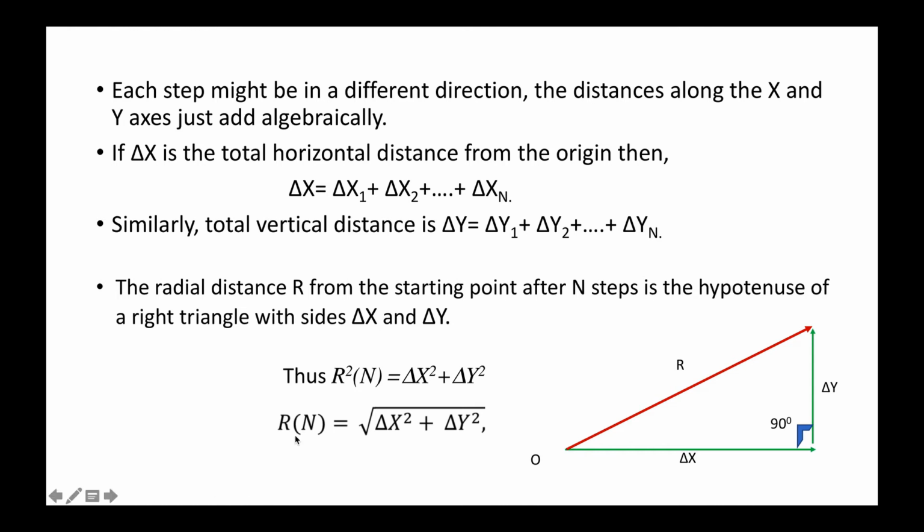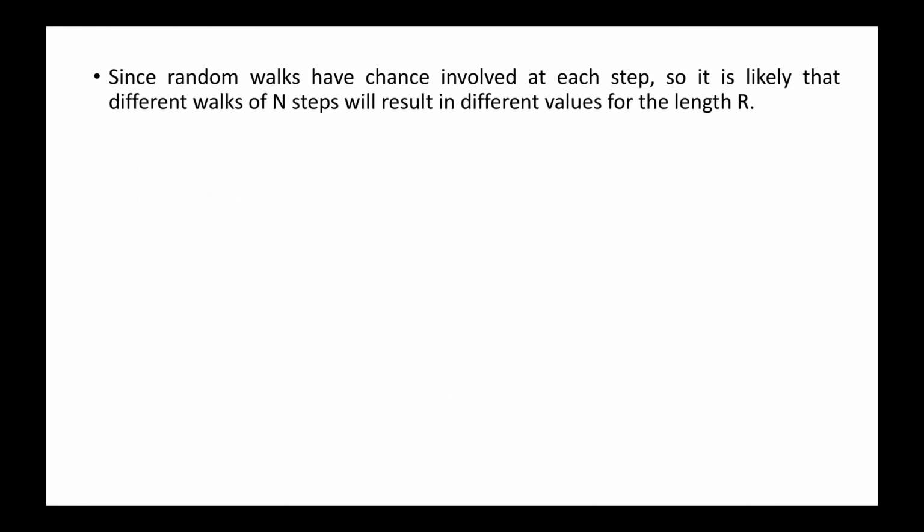Okay, so we have calculated the distance traveled. Now since random walks have chance involved at each step, it is likely that different walks of n steps will result in different values of length r.